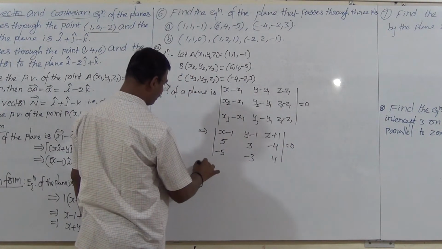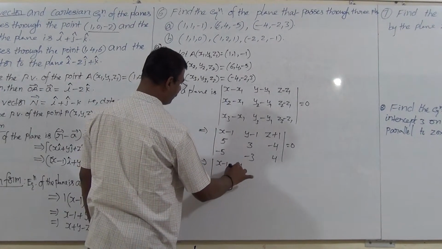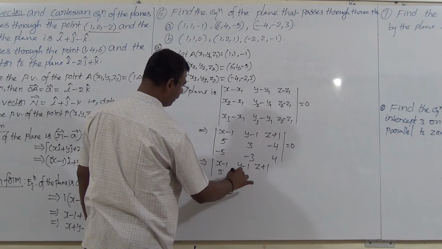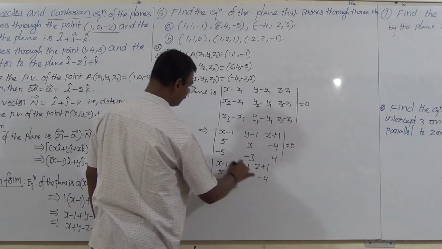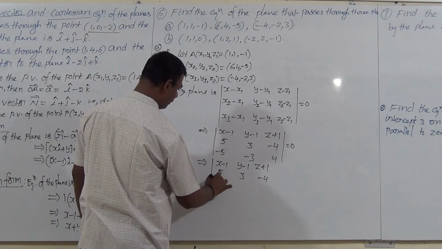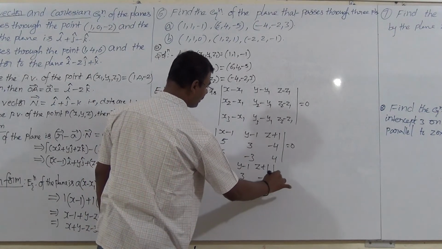We can also write it shortly, without simplifying: x minus 1, y minus 1, z plus 1; 5, 3, minus 4. In the third row I take the minus common, it becomes 5, 3, minus 4, equal to 0.